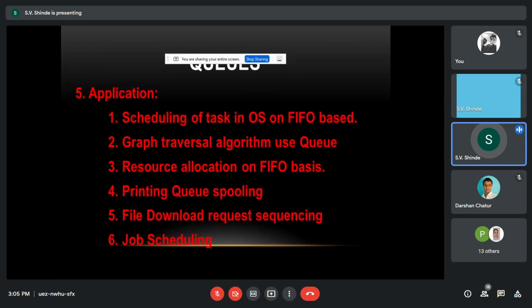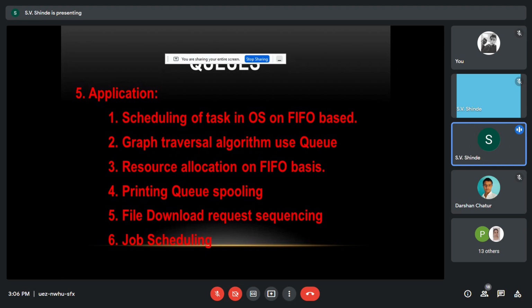Now this stack and queue both can be used in graph traversal algorithms which we will be studying in advanced data structures, but they are applicable there. Therefore, this topic is related to data structure and it is further used in advanced data structures also.